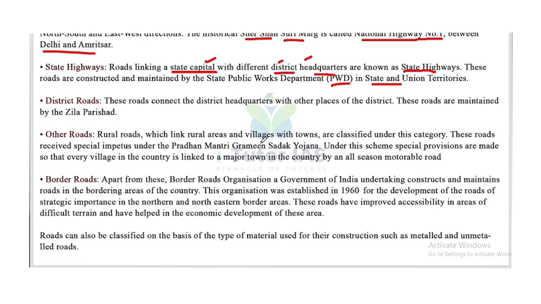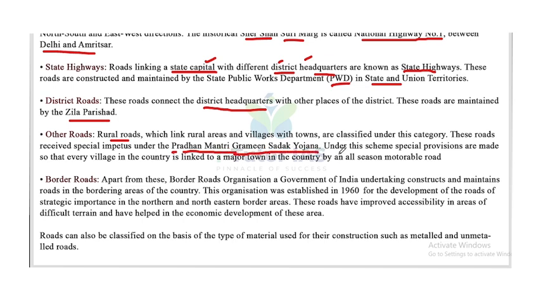Next one is district roads. These roads connect the district headquarters with other places of the district. These are maintained by the Zila Parishad. Other roads: rural roads, which link rural areas and villages with the town, are classified under this category. These roads receive special impetus under the Pradhan Mantri Gram Sadak Yojana.